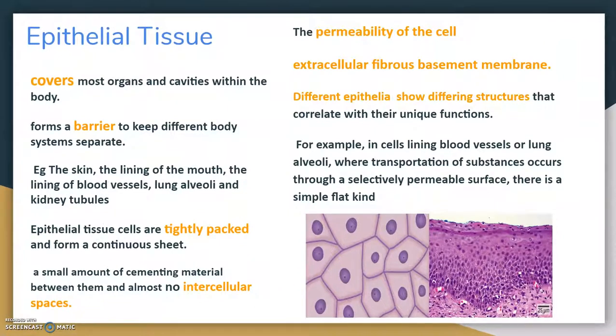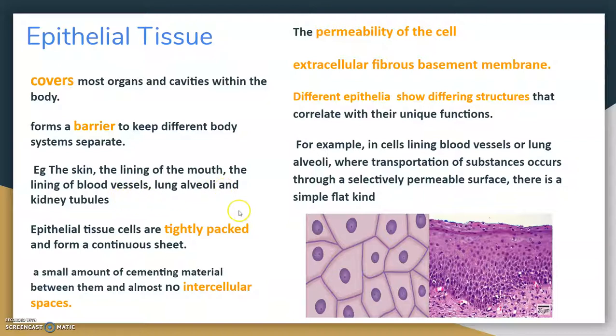Epithelial tissue, the covering or protective layers. The covering or protective tissue in the animal body is epithelial tissue. Epithelium covers most of the organs and cavities within the body. It also forms a barrier to keep different body systems separate. The skin, the lining of the mouth, the lining of the blood vessels, lung alveoli, and kidney tubules are all made up of epithelial tissues.